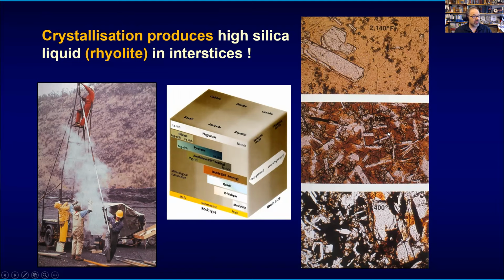So the rocks that had cooled a lot were coarsely crystalline, and the rocks at intermediate temperature are less crystalline, and there's a bit of glass in there. And the rocks that hadn't cooled very much had a lot of glass and a few crystals. It was interesting to see the glass in those portions that hadn't cooled very much.